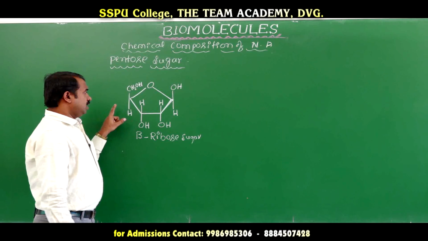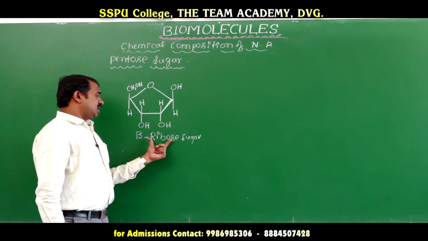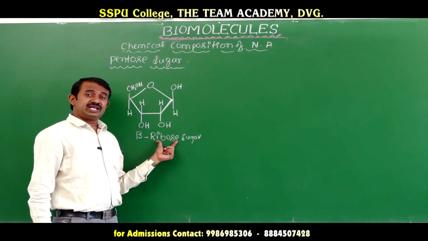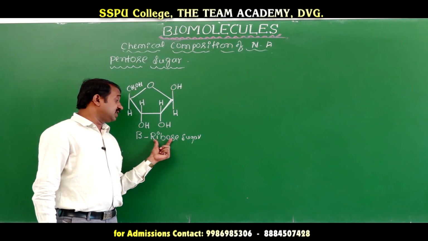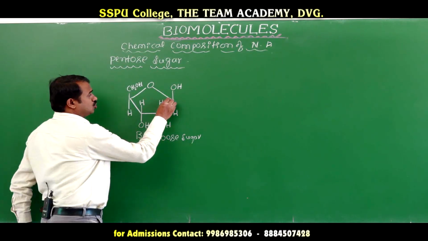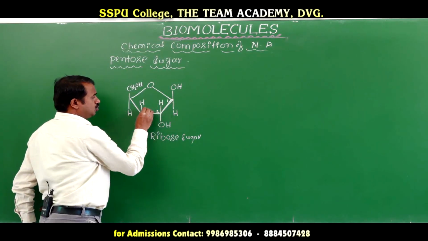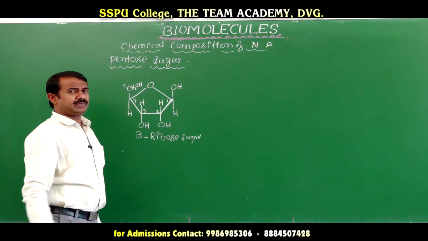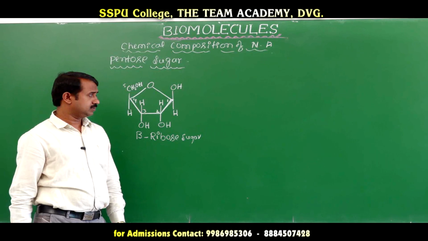This sugar is used in RNA, the ribose sugar. The numbering is the same, 1, 2, 3, 4, 5. How many carbons? Five carbons.